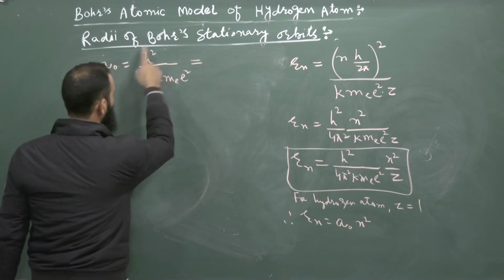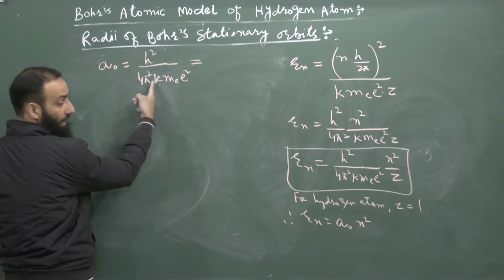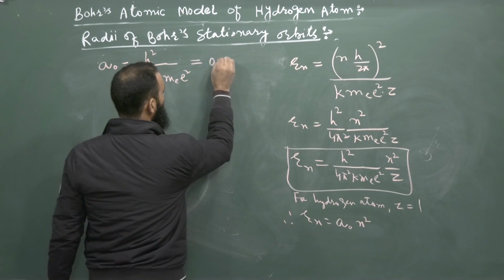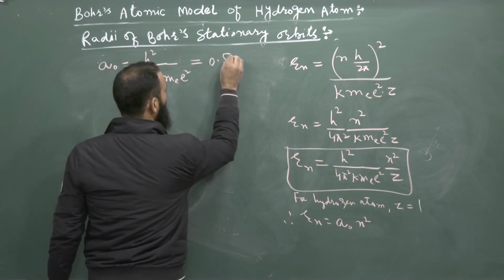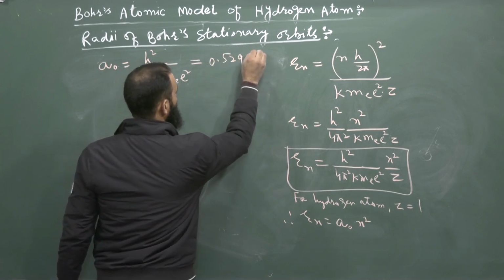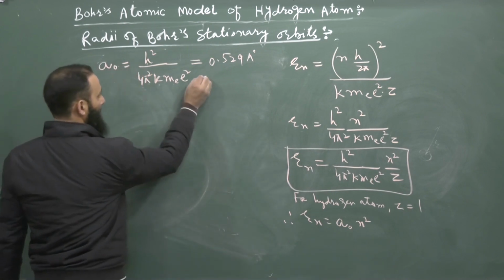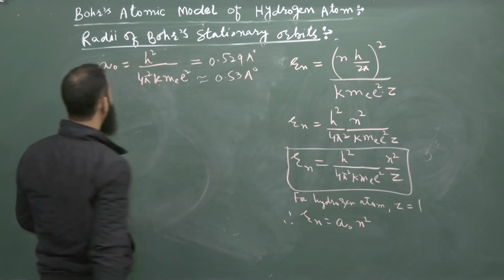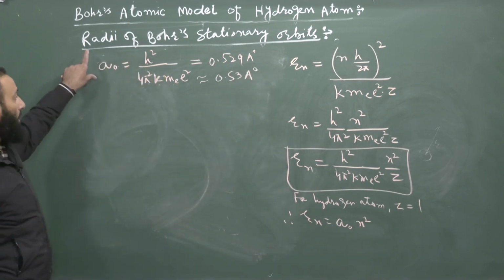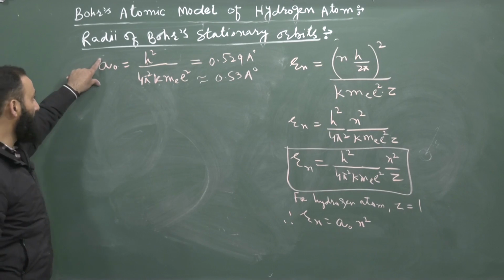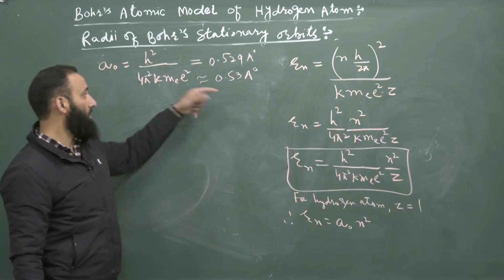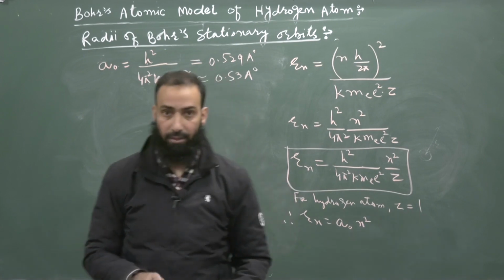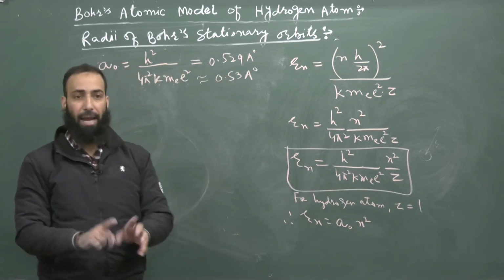When we substitute the values of all these constants, h, 4 pi k is 1 by 4 pi epsilon naught, and mass of the electron, we will get 0.53529 angstroms, or approximately 0.53 angstroms, and this is known as the Bohr radius. That means this Bohr radius is the radius of the first orbit of the hydrogen atom.